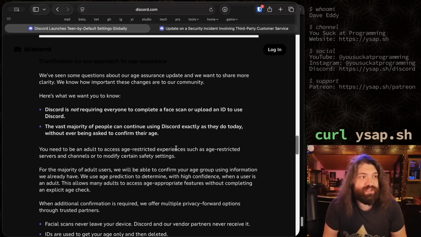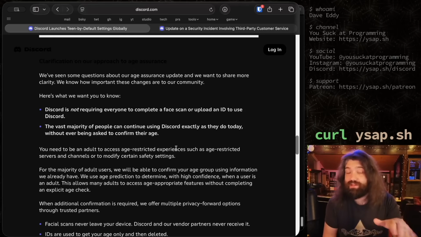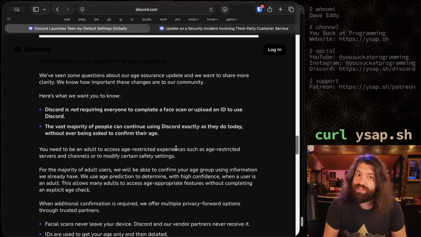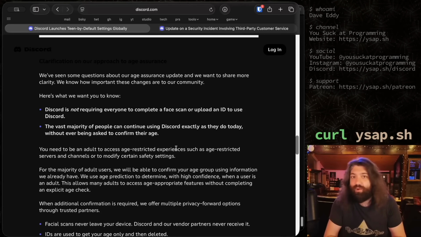I don't see any transparency around that, at least not yet. It could be still in the blog post, but even that worries me. That worries me for a different reason than having to upload my ID to a service like this, but it still worries me nonetheless, wondering how my data is being processed. What kind of AI algorithms are being run on my data, like my texts with my friends, or what pictures we send, or what EXIF data is in those pictures that may be stripped before it gets to the user, but is definitely sent to the Discord servers. You know, things like that. That's what I worry about.